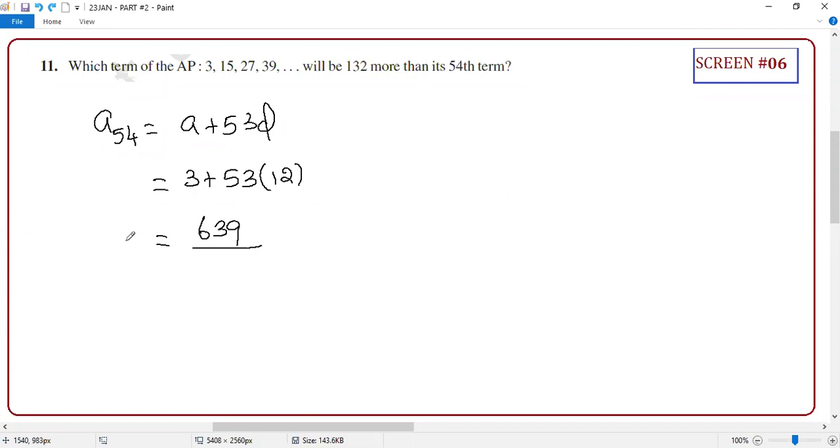You can use a calculator also for now, because I know you know multiplication. I don't know how to teach this, but if you don't know, you can ask me, not here, but after the class. I can sit with you guys. I am even ready to teach multiplication. Don't worry. Okay, so you got A54.